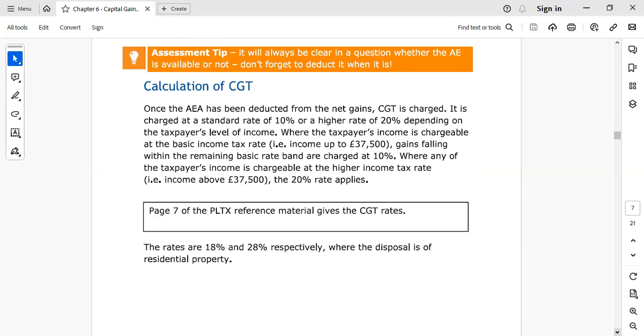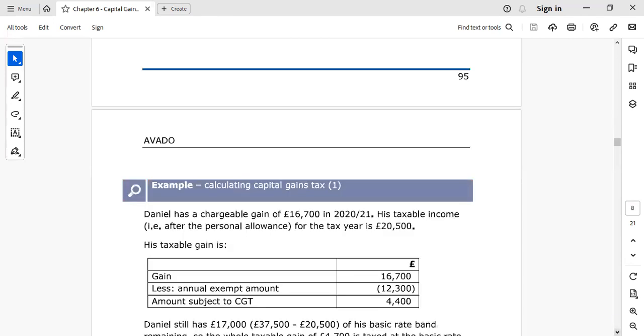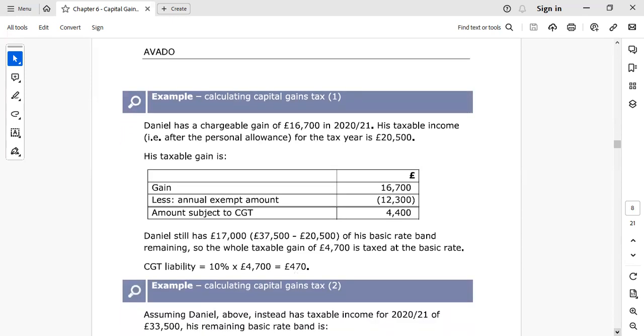So for capital gains tax, same like income tax rates, where the basic rate taxpayer has to pay 20%, the higher rate earner has to pay 40% and the additional rate earner has to pay 45%. For capital gains tax, the basic rate earner has to pay 10% tax and the higher rate earner has to pay 20%. And in case of property, it is different. For basic rate, it is 18%, and for higher rate earner, it is 28%. Let's see an example and it will be more clear.